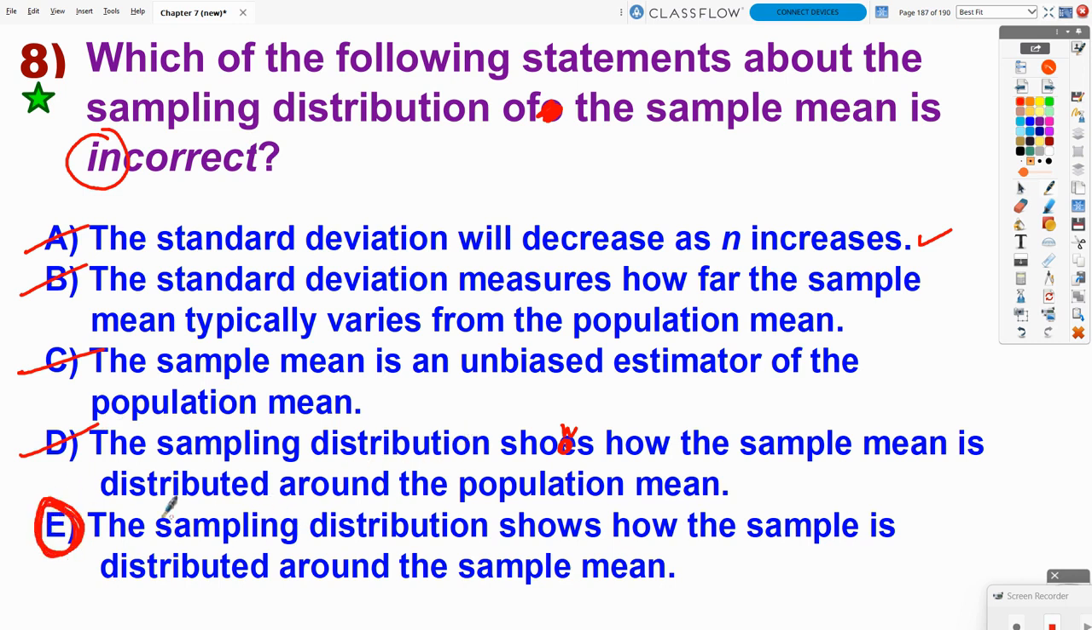And let's take a look at it. The sampling distribution shows how the sample is distributed around the sample mean. So number one, it's not around the sample mean. We want it to be around the population value. And it's not just how the sample is distributed around the sample mean. I mean, we get the sample mean from the sample itself.